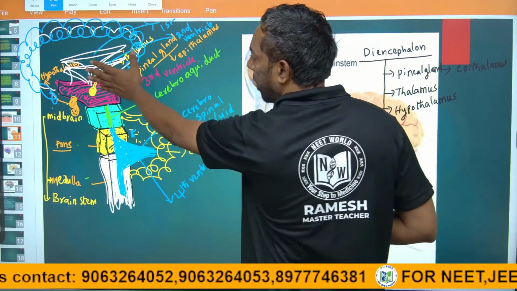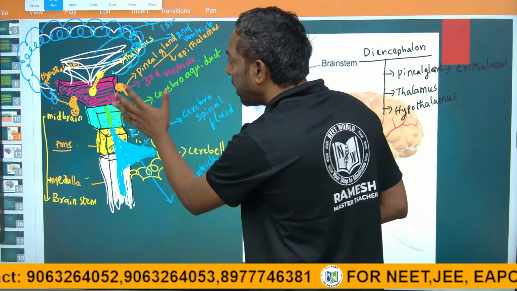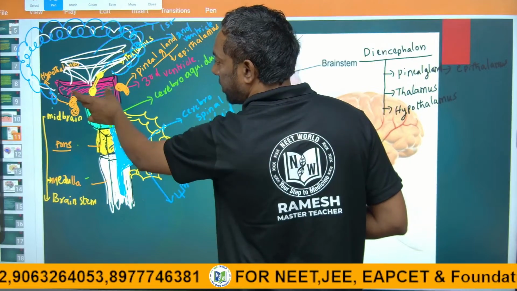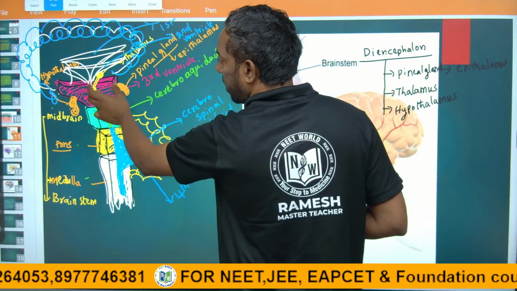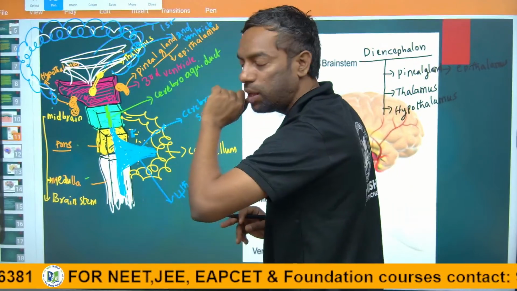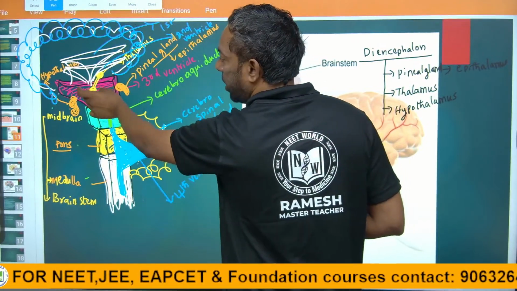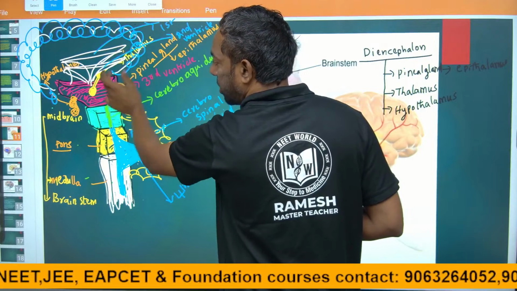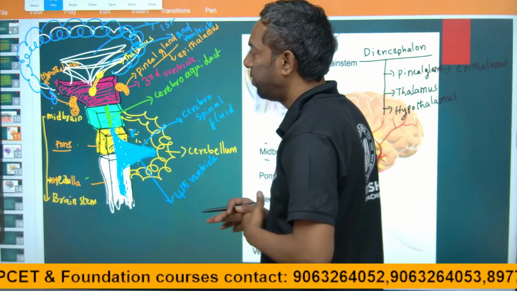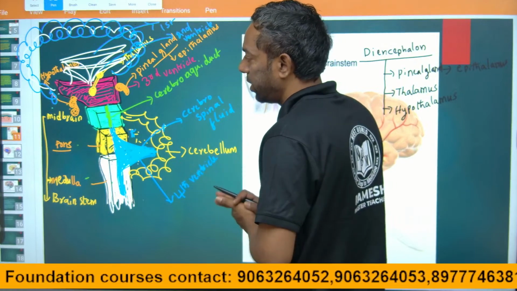This is the forebrain. The forebrain has the cerebrum and diencephalon. The diencephalon has its own third ventricle. Behind the third ventricle there is the pineal gland, epithalamus, and in the middle there is the thalamus. The hypothalamus is the lower part of the diencephalon, which has the third ventricle.